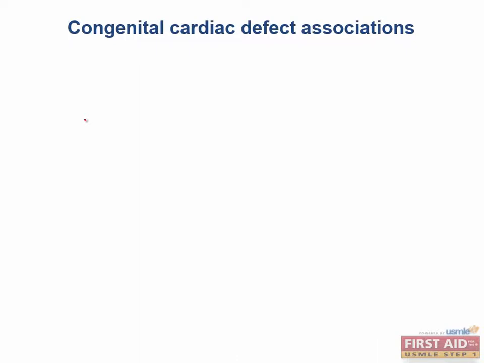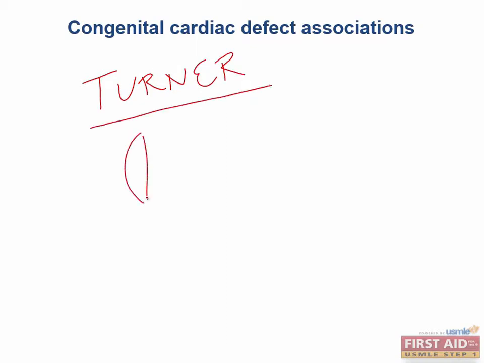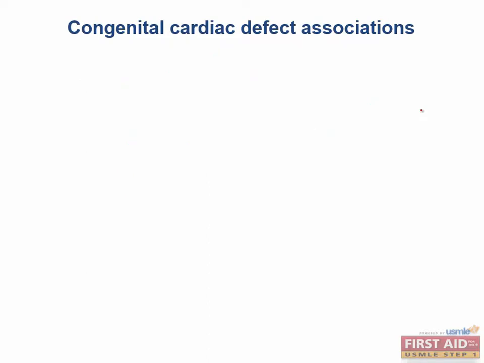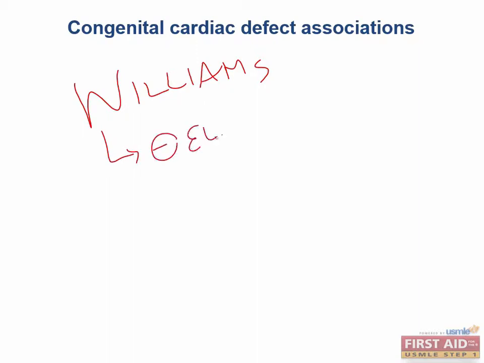Now again, here comes Turner syndrome. One more time, extremely high yield syndrome for your Step 1 exam. It is classically associated with a bicuspid aortic valve and coarctation. Now, what cardiac anomaly would you expect to be asked about in a kid with Williams syndrome? So people with Williams syndrome have a deletion in elastin. This leads to a very constricted and stenotic aorta directly above the aortic valve.